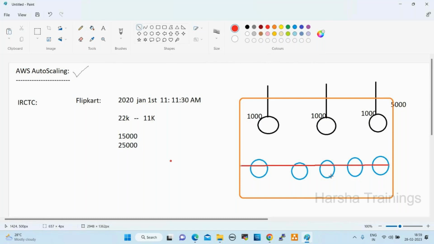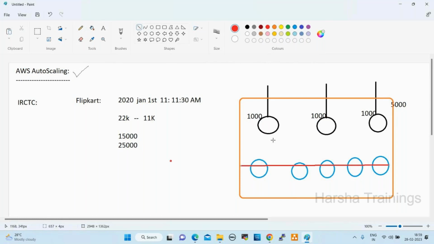So here, 5,000 requests are coming in, right? If you configure only three servers, they can handle 3,000 requests, but the application will not be accessible. We received 5,000 requests, that is why I configured six servers. Six servers can handle 6,000, but sometimes requests will not come, right? With fewer requests, by that time resources will be wasted, costing will be wasted.